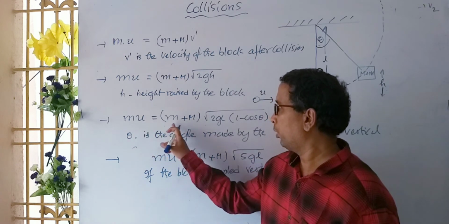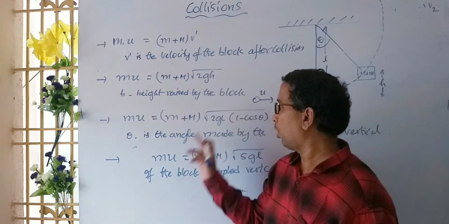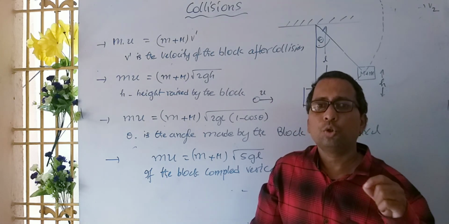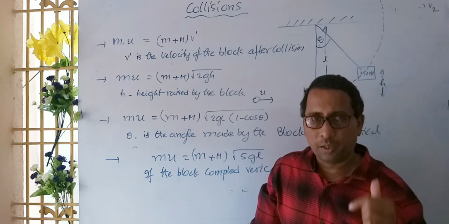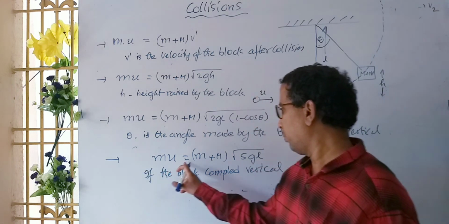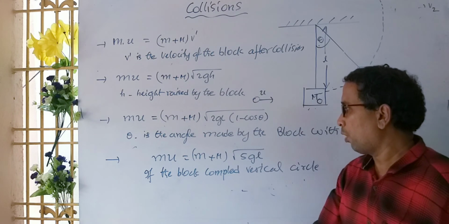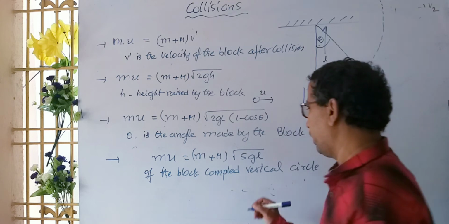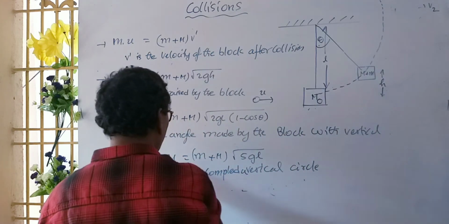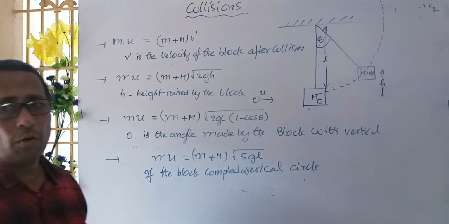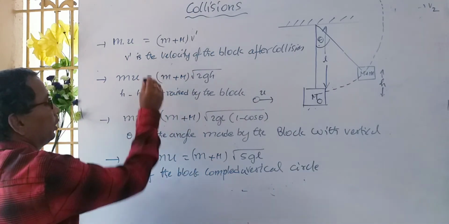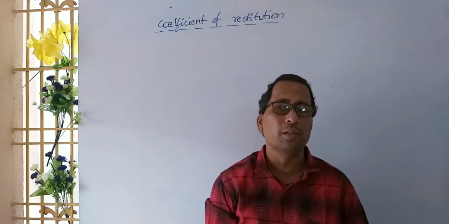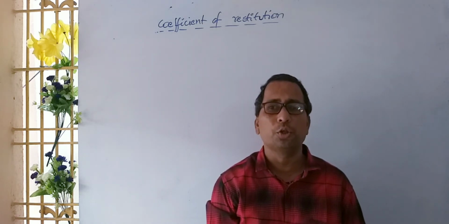Third one, mu is equal to m plus m root of 2gl into 1 minus cos theta. Theta is the angle through which the pendulum is displaced from the vertical. So last one, mu is equal to m plus m root of 5gl, if the block completes a vertical circle. Now let us discuss the next concept, the coefficient of restitution.